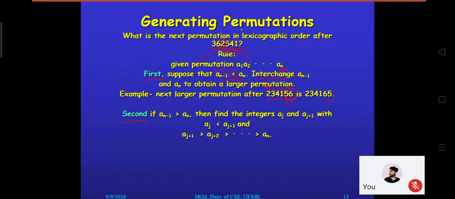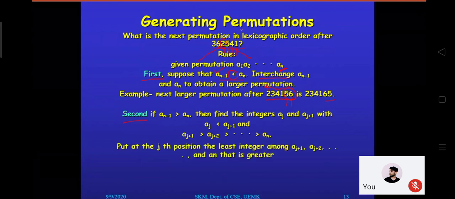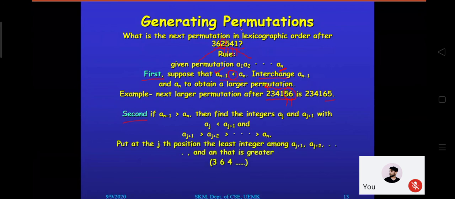So greater than 2, which are the values available after this 2? 5 or 4, not 1, because 1 is less than 2. So your probable answers are either 5 or 4. But we mentioned something: 2 you have to replace with a value that is greater than 2 but the least one. So between 5 and 4, which one is least? 4. So that's why your approach is coming to 3 6 4.